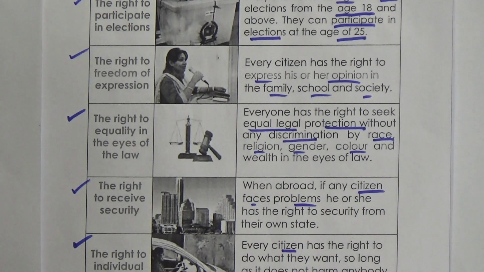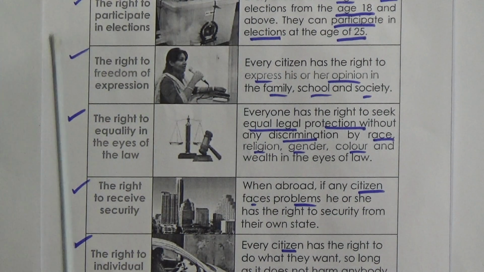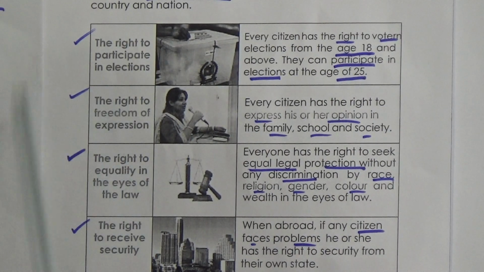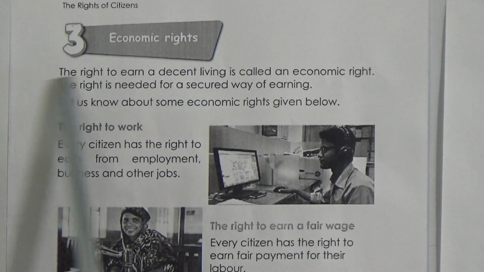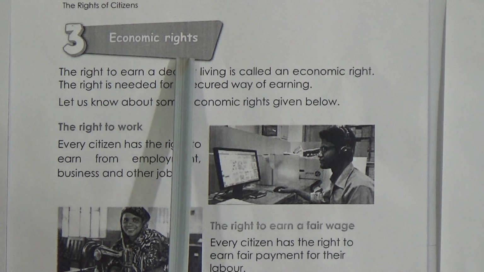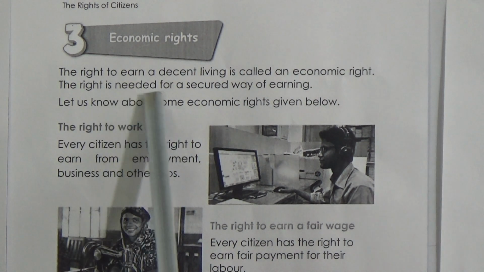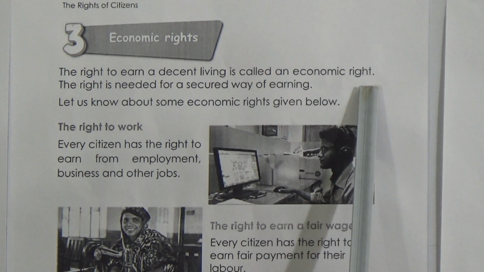And students, you have to memorize these political rights: the right to participate in election, the right to freedom of expression, the right to equality in the eyes of law, the right to receive security, the right to individual freedom. In the previous lesson you memorized social rights, and in this lesson you have to memorize these political rights. Our third lesson, lesson 3, is about economic rights. The right to earn a decent living is called an economic right.